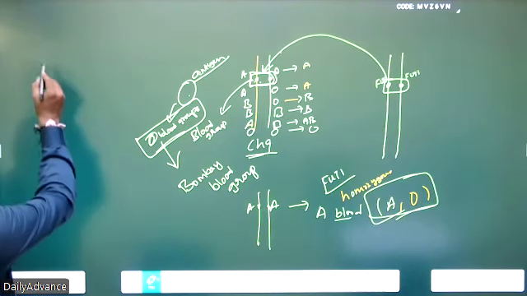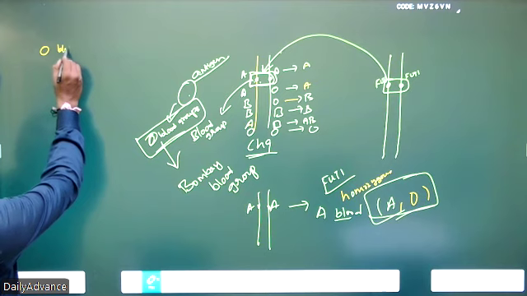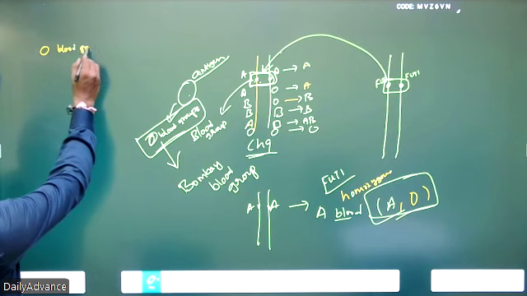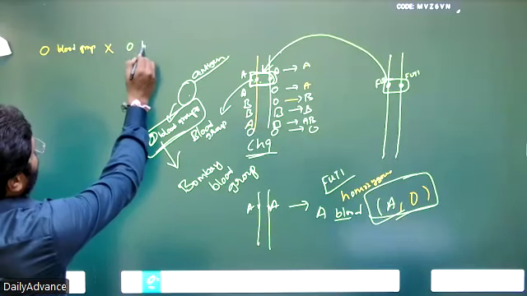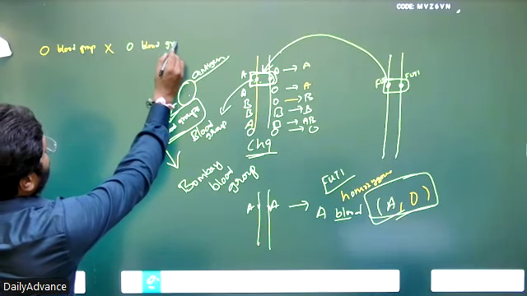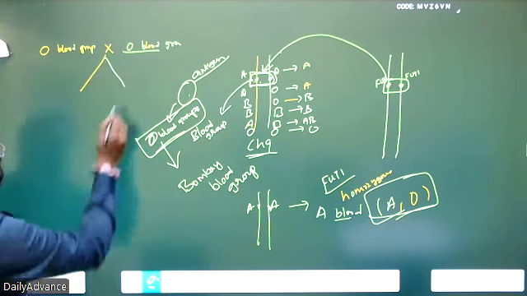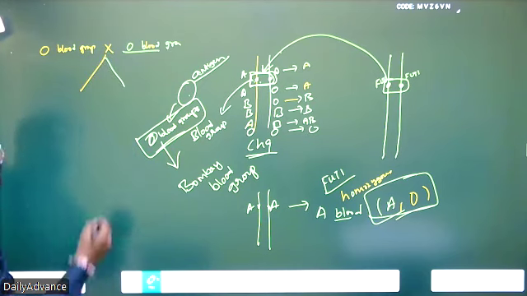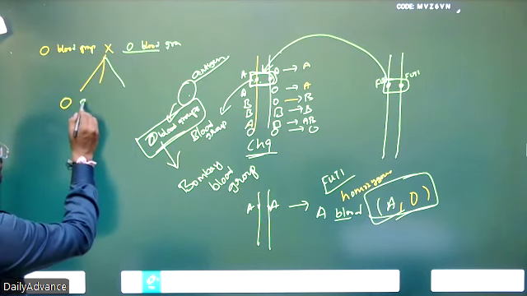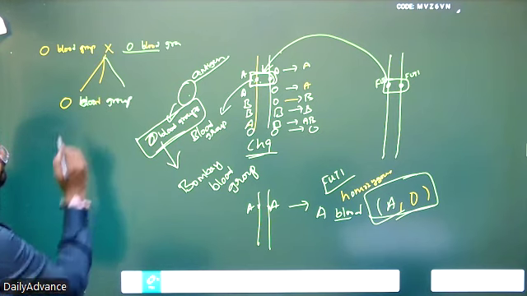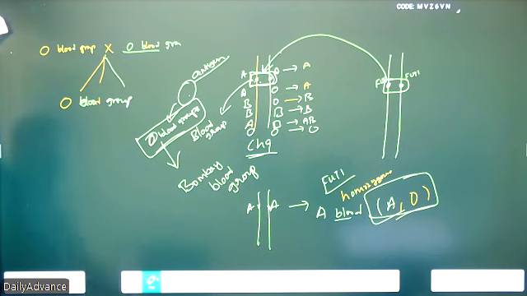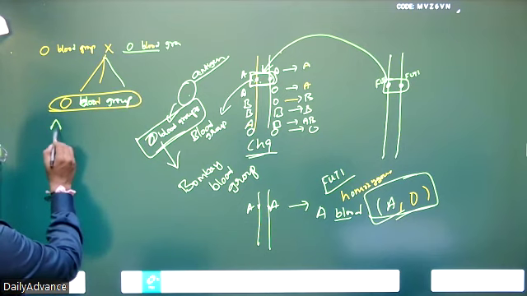Mother has O blood group. Father has O blood group. Then what is the children's blood group? Generally, all the children should have O blood group. But the children are born with A blood group.